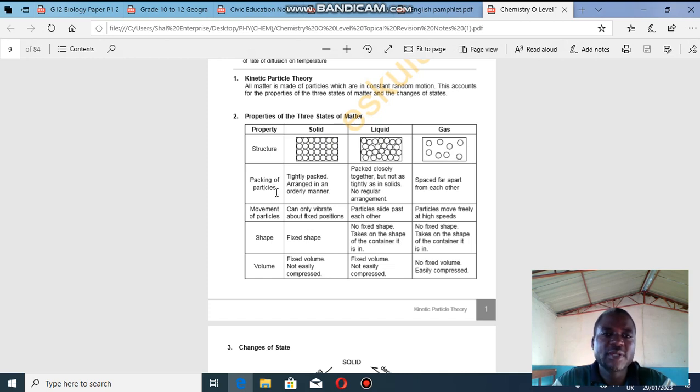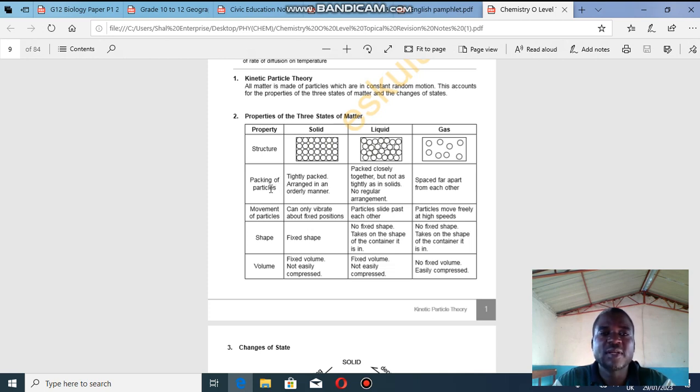Then packing of particles. How do you describe the arrangement of particles in a solid, liquid and gas? Arrangement of particles in a solid: tightly packed, arranged in an orderly manner. So you have to be very careful with the property. If you are asked to state the arrangement of particles, don't talk about movement, like they can vibrate at their fixed position. That's not what you have been asked. Pay particular attention to what is being asked.